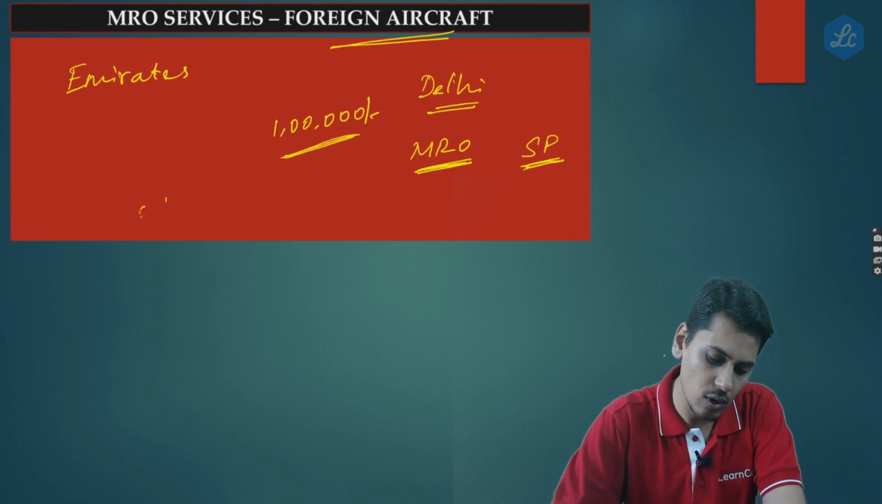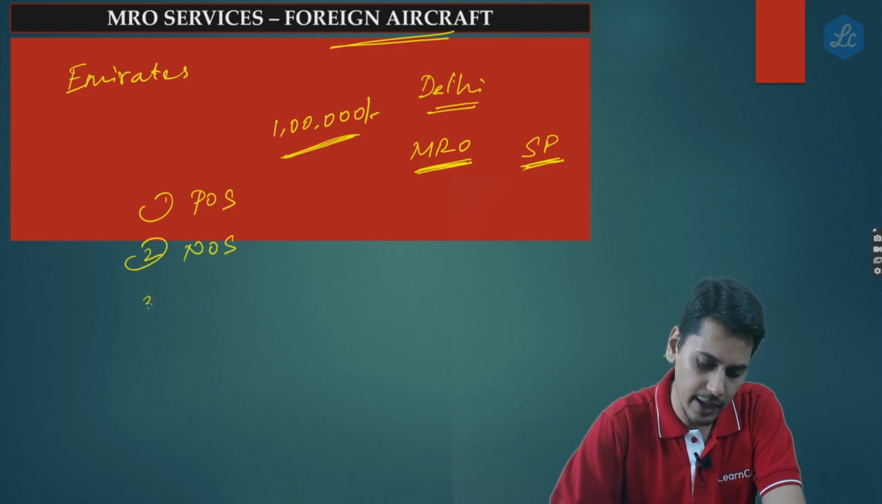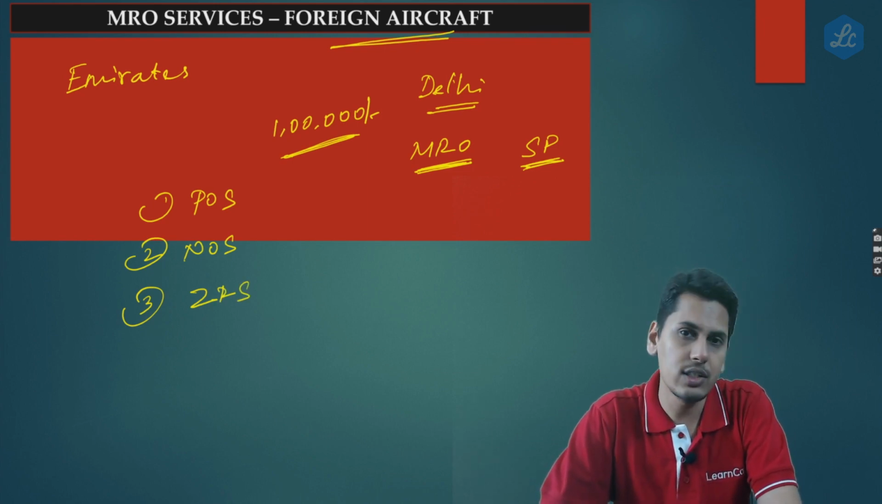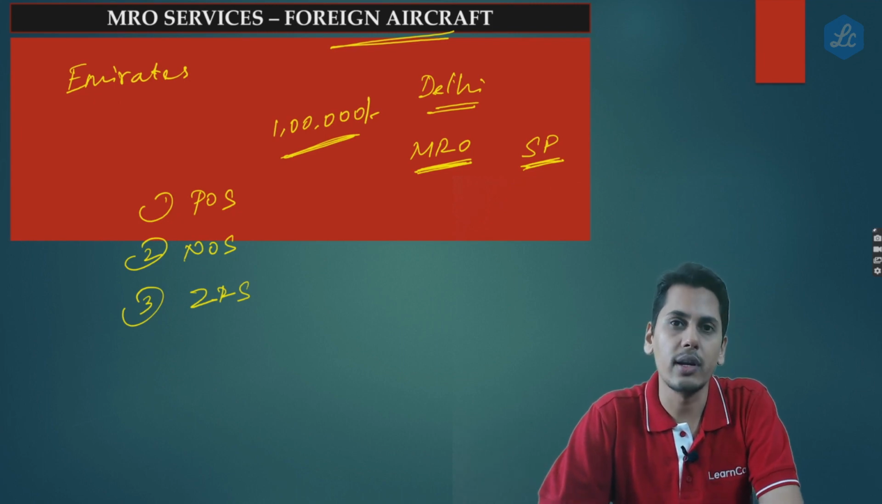Two questions: what would be the place of supply? And second question is, what would be the nature of supply? Third question is whether this is a zero rated supply. What is the place of supply? What is the nature of supply? And whether it is a zero rated supply.